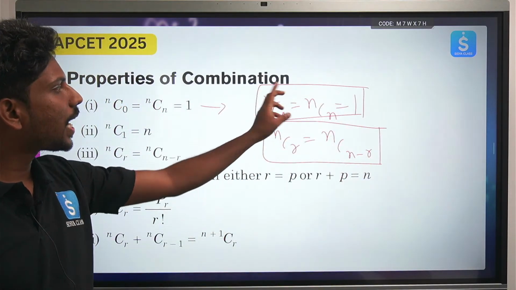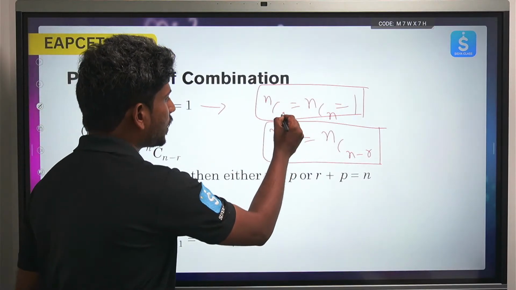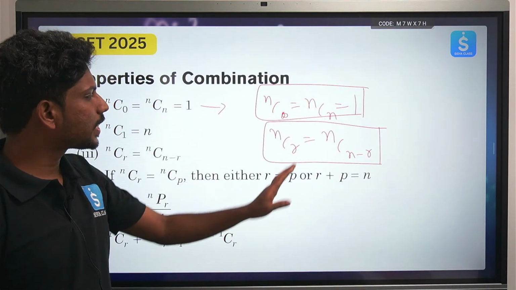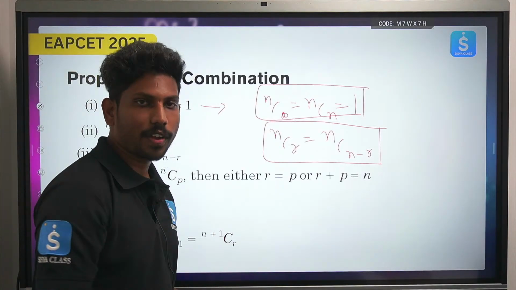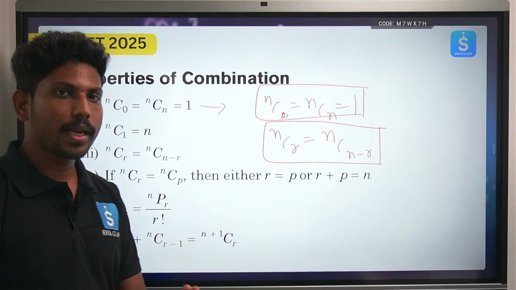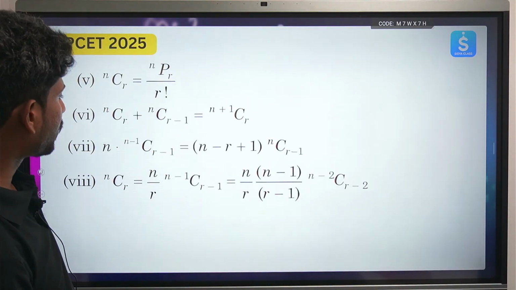First one is nC0 equals nCn equals 1. Okay, so nC0 is equal to nCn equals 1. Now, what is the formula of nCr? We already know that it is n factorial by (n minus r) factorial into r factorial. We are going to solve the problems based on this. I hope the concept is very clear.